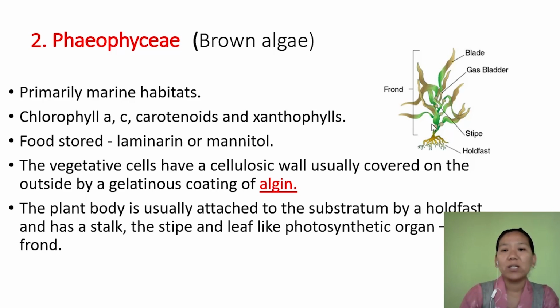Now in some of the brown algae, the body has a root-like, stem-like, and leaf-like part. The body is attached to the substratum by a root-like structure called holdfast, and it has a stem-like structure called stipe. Then the photosynthetic part, the green or brown part having the pigment, is called frond. Some groups also have a gas bladder.